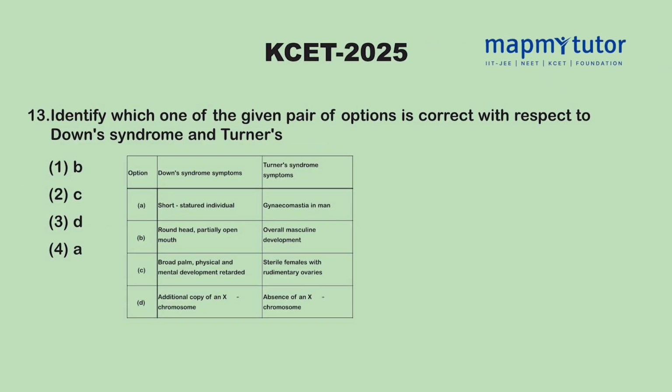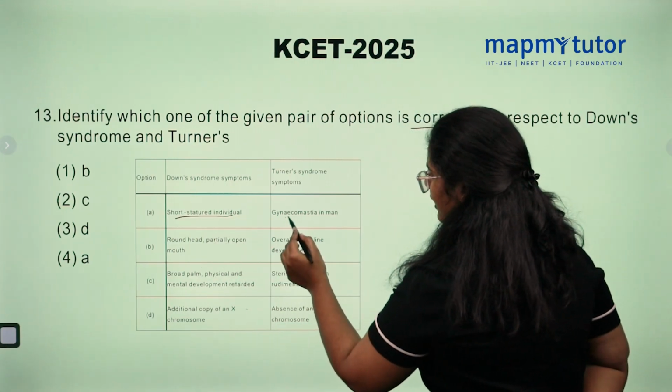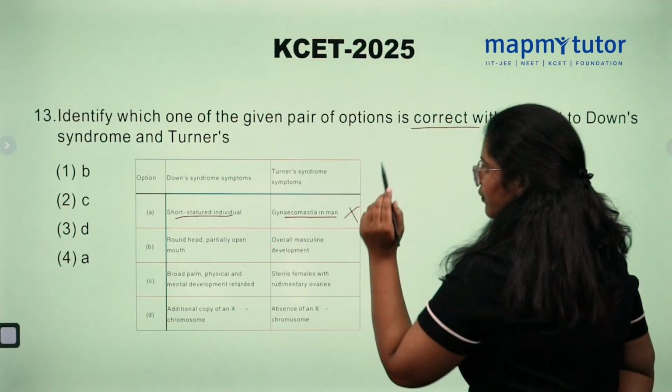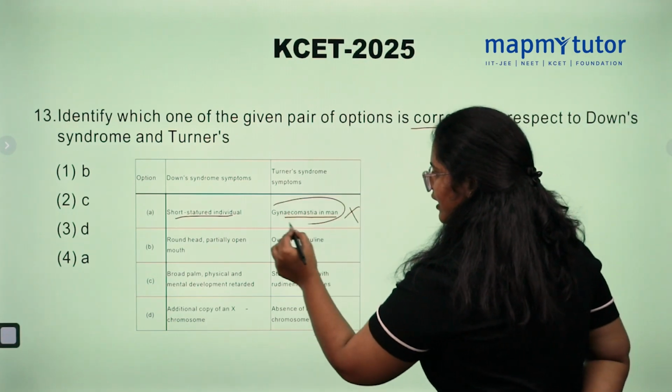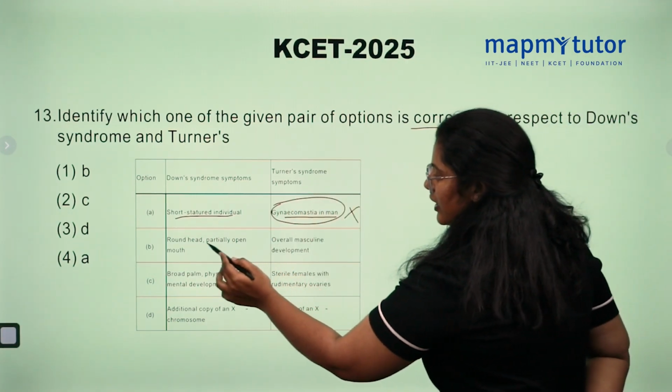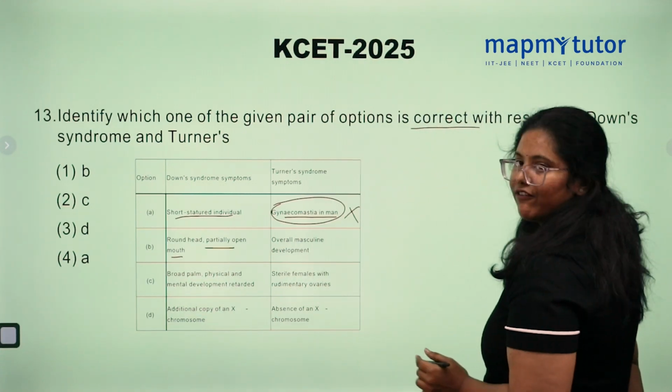Identify which one of the following pair of options is correct with respect to Down syndrome and Turner syndrome. First option is short stature and gynecomastia in male. No. In Turner syndrome, we cannot see gynecomastia in male. Second option, round head, partially open mouth, overall masculine development.